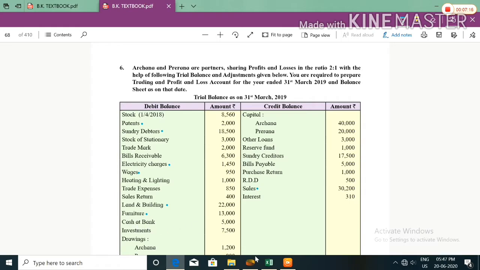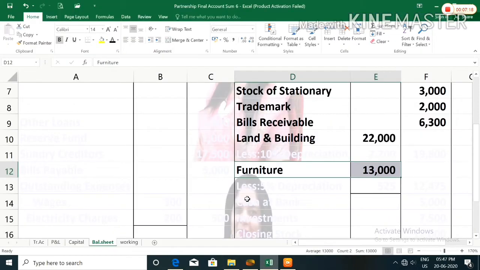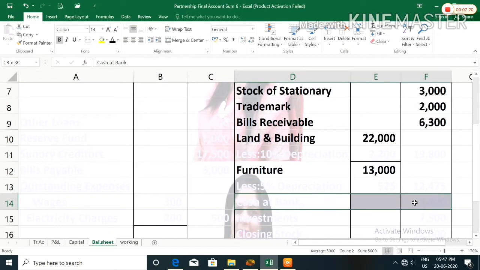Cash at bank 5,000. This is also an asset. So after furniture we have to leave one line. Then we will write cash at bank 5,000.